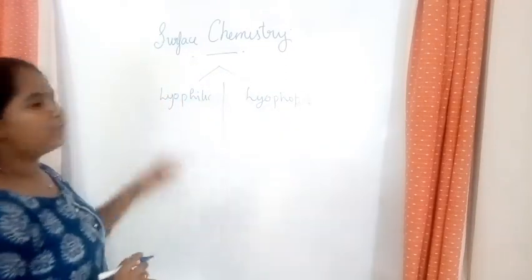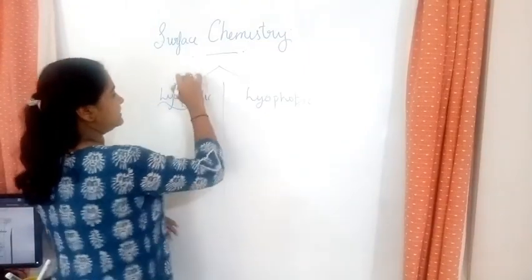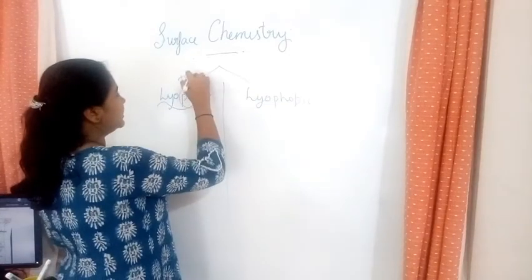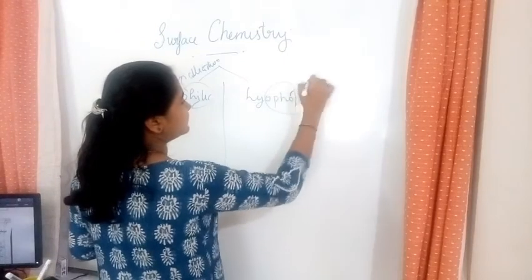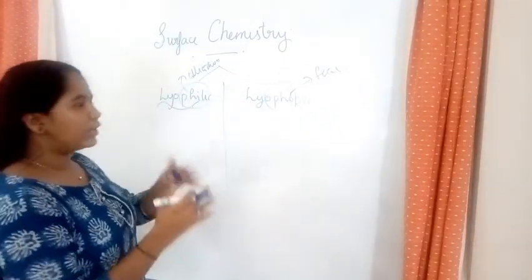For lyophilic, what is the first point? What does the word philic mean? Attraction or loving. And phobic means fear. So when you fear something, you will repel or move away from it.